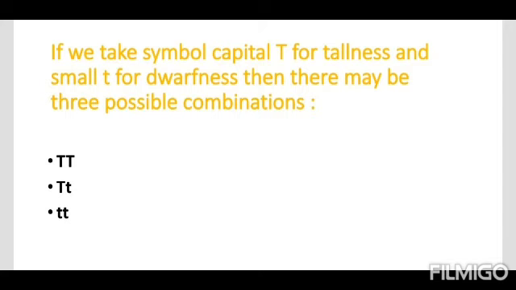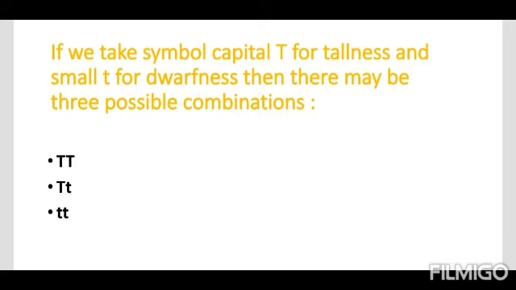Capital T capital T represents the homozygous condition, meaning both alleles for the characteristic are identical. They are two alleles of each other, and both make the parent show a single characteristic, which is called tallness.